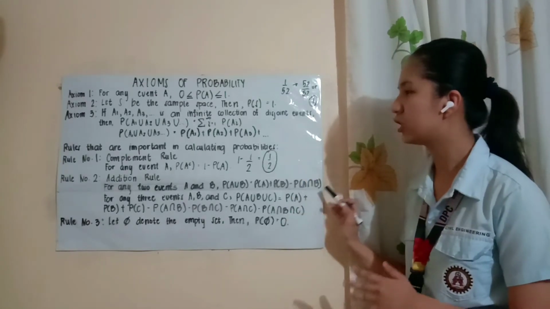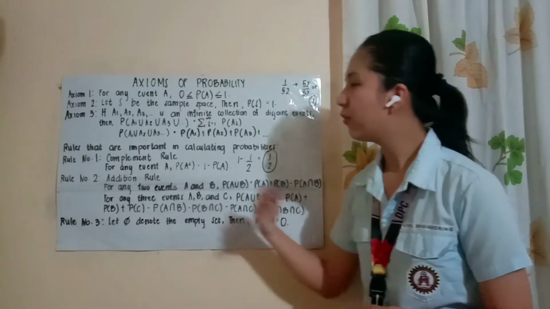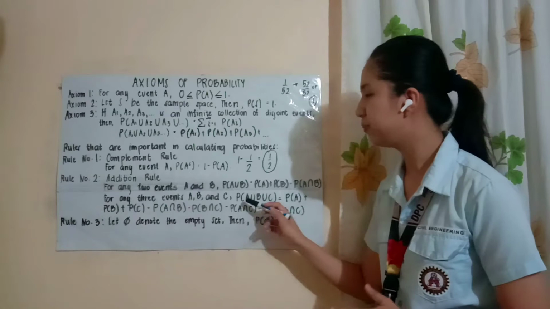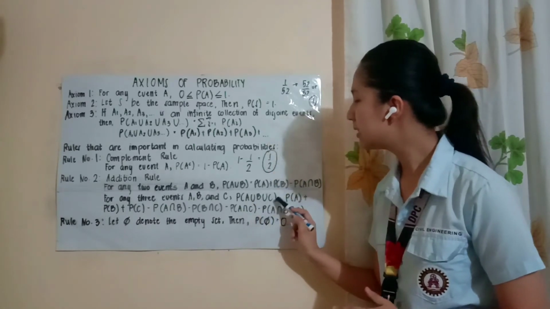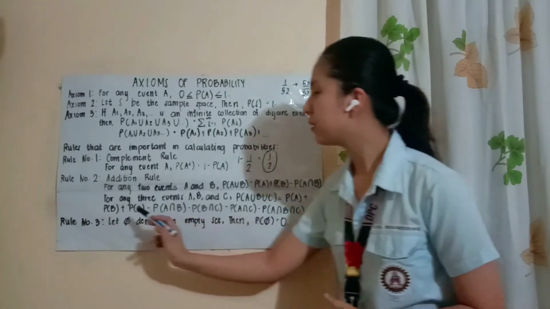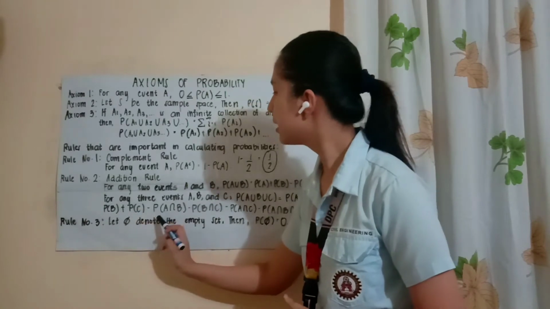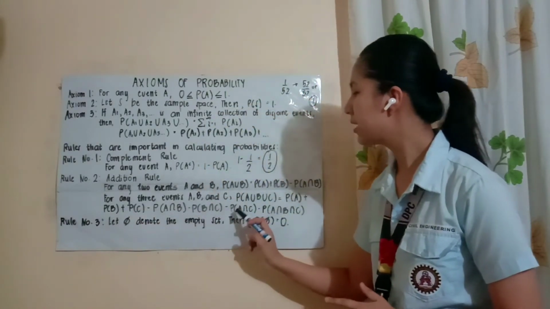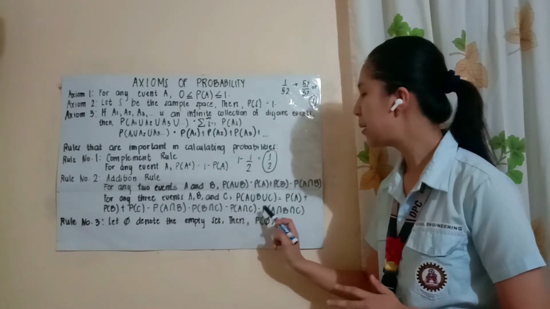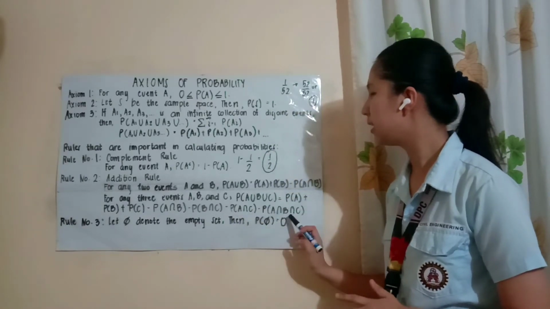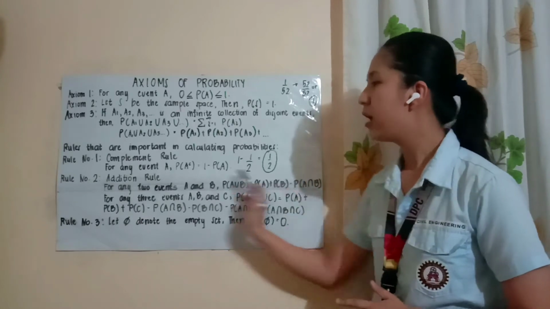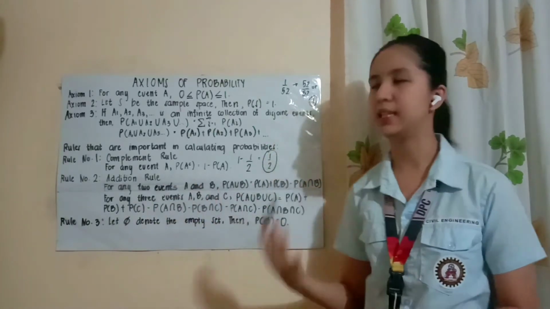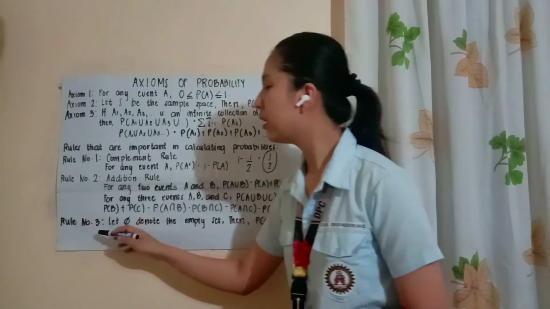or the A intersection B. For any three events A, B, and C, dito naman sa tatlong events, we have P of A union B union C is equal to P of A plus P of B plus P of C minus P of A intersection B minus P of B intersection C minus P of A intersection C plus P of A intersection B intersection C. So, sinubtract lang din yung probability ng mga intersection nila. Last one, we have rule number 3.